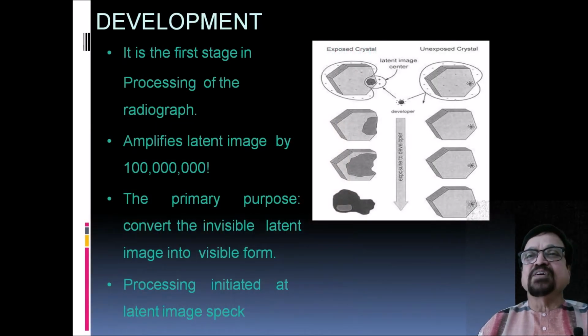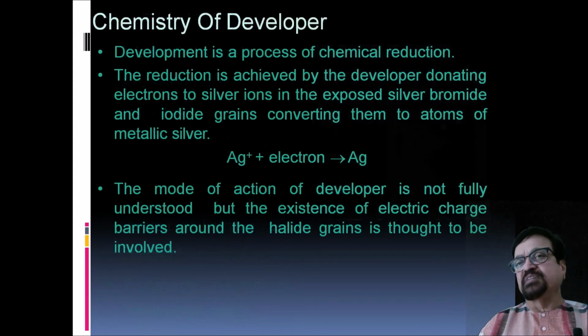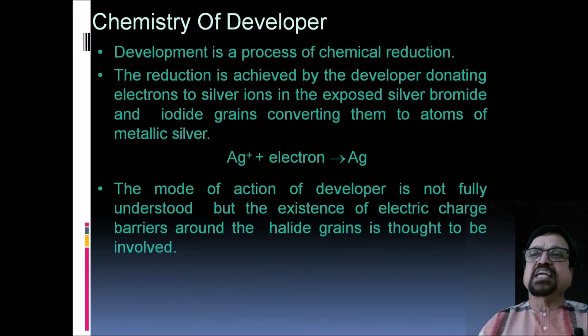Development is the first stage in the process of the radiograph. It amplifies the latent image by a factor of about 100 lakh times. The primary purpose is to convert the latent image into visible form, and processing initiates at the latent image specks. Now, chemistry of the developer. Development is a process of chemical reduction.